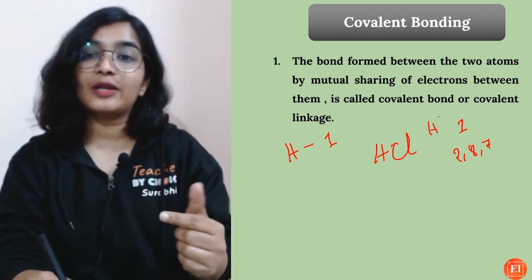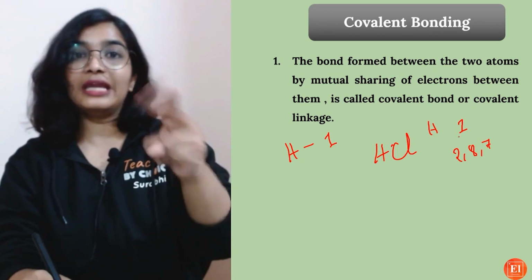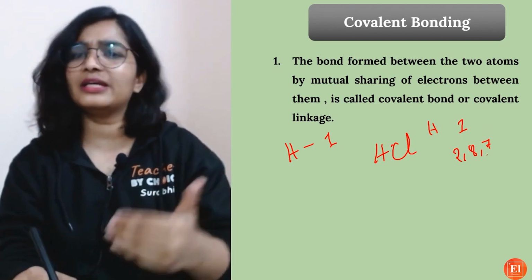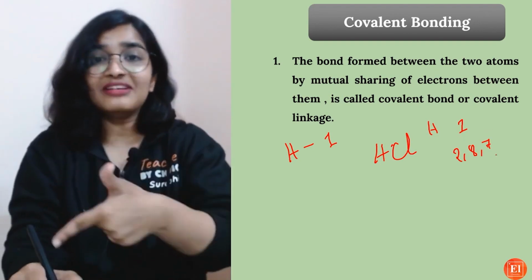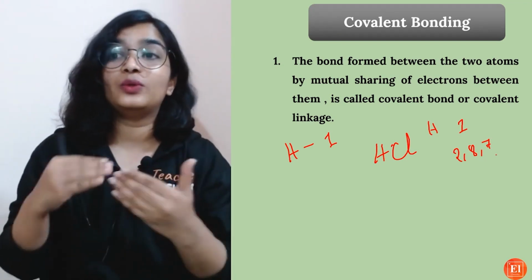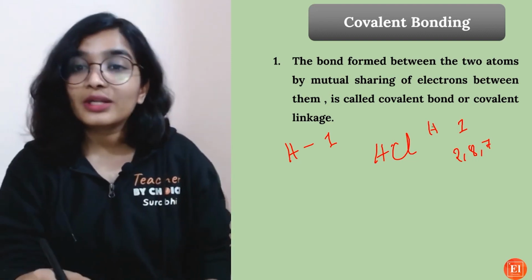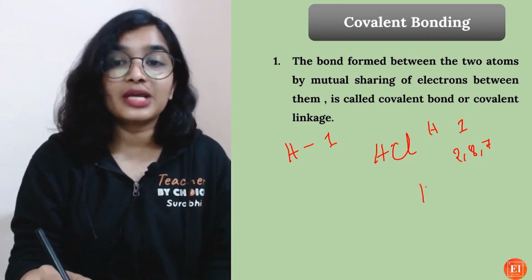But the problem is hydrogen is not ready to give one electron to chlorine, because again it has to gain 2 electrons. That's very difficult. And chlorine, it already has 7 electrons. One more electron, it will be stable. So they are not ready to transfer electron to the other atom. So what they do is they will decide to share electrons.